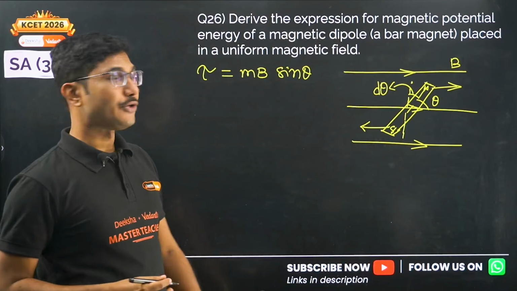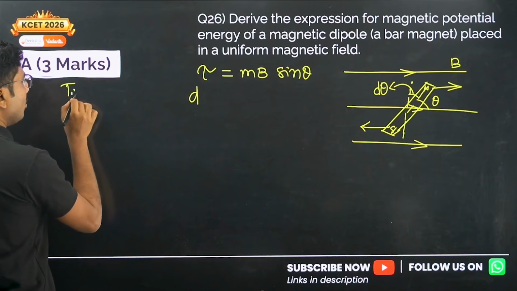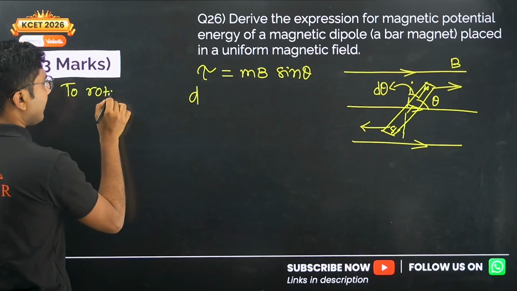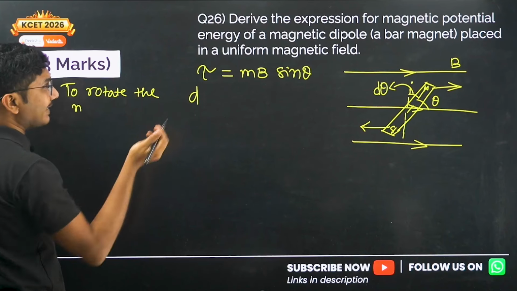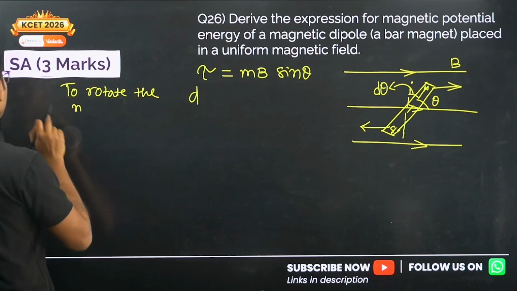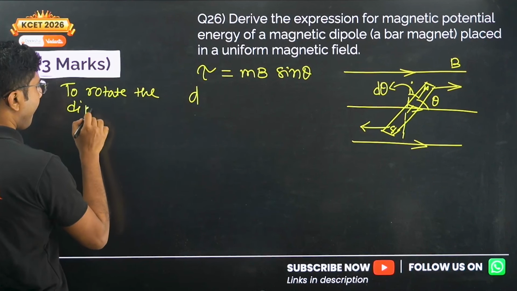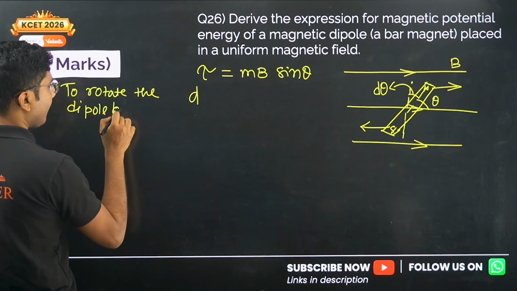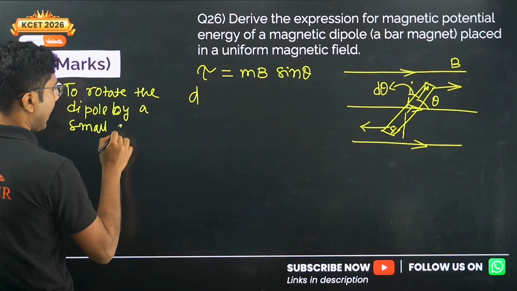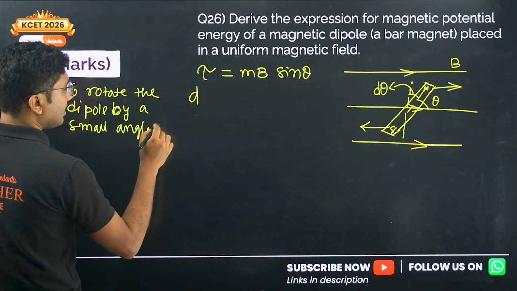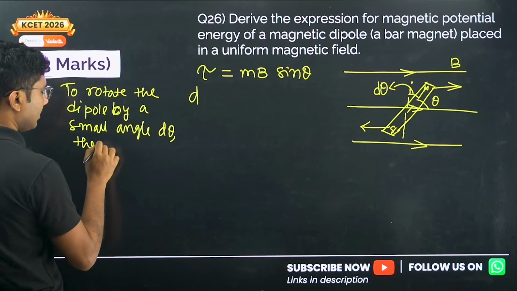The work done dW to rotate the magnetic needle, or magnetic dipole, by a small angle d theta, is dW.